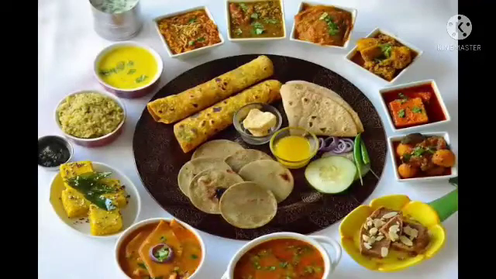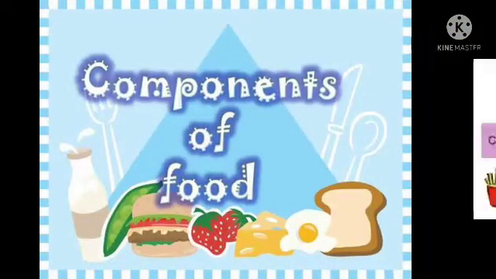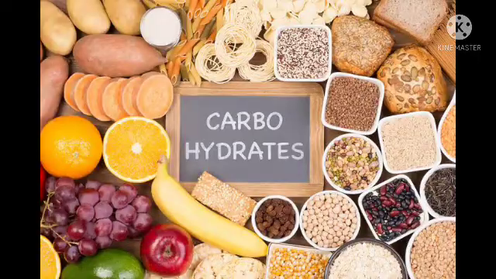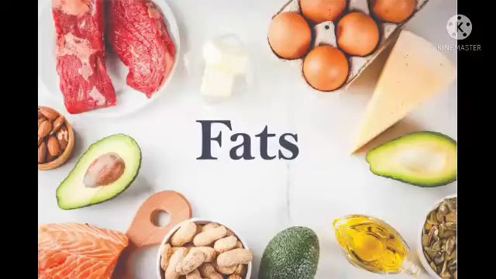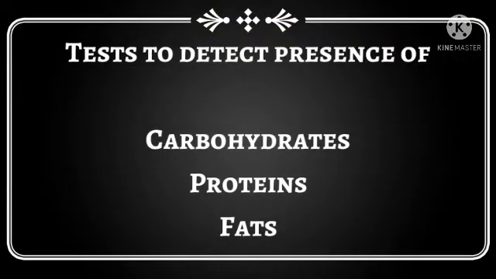Our daily meals include different food items consisting of different food ingredients, which is said to be important. So today let us find out the reason behind it in our lesson, Components of Food. The components of the food which are essential for our body are called nutrients. The various major nutrients are carbohydrates, proteins, fats, vitamins and minerals. We can carry out certain simple tests to detect the presence of carbohydrates, proteins and fats.